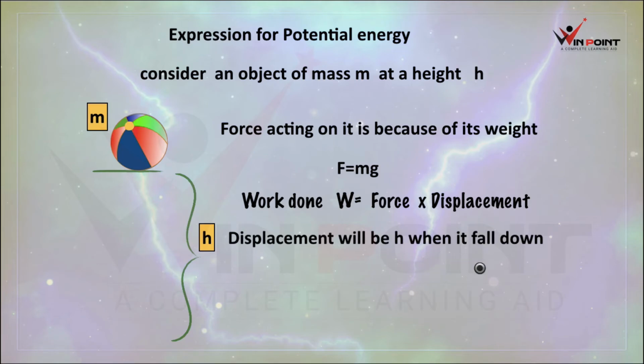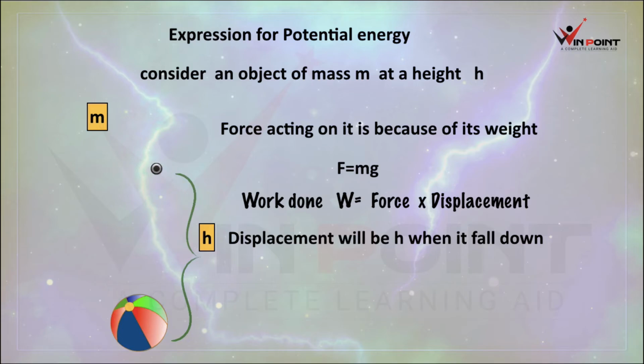Displacement will be h when it falls down. Just imagine it is falling down. When it is falling down, this was the initial position, and now it is the final position. The distance between initial position and final position is displacement. Here that displacement is height. Force is mg, displacement is h. Then work done will be equal to mgh.